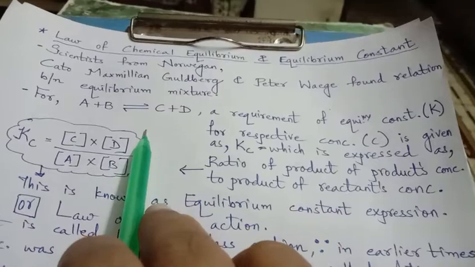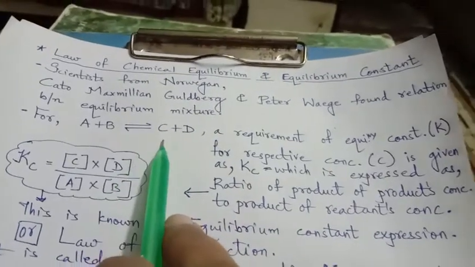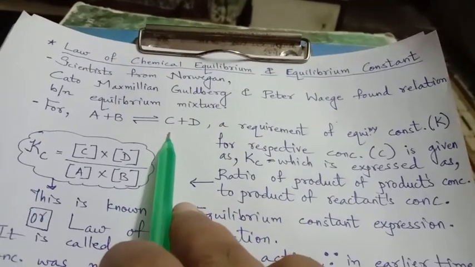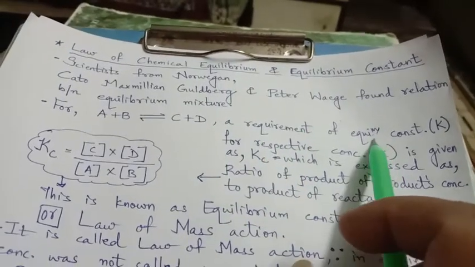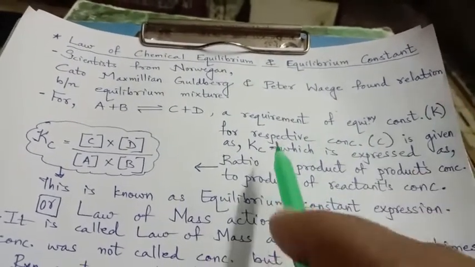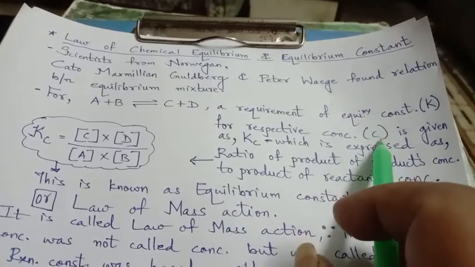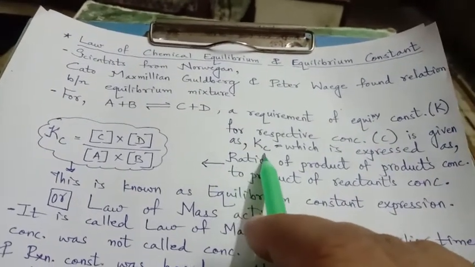Now here, to explain the law of chemical equilibrium and equilibrium constant, the equilibrium constant K for the respective concentration C is given as Kc.